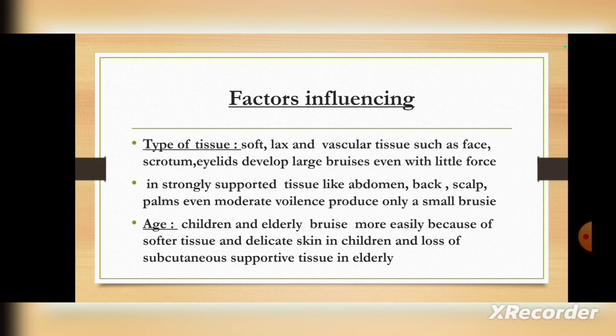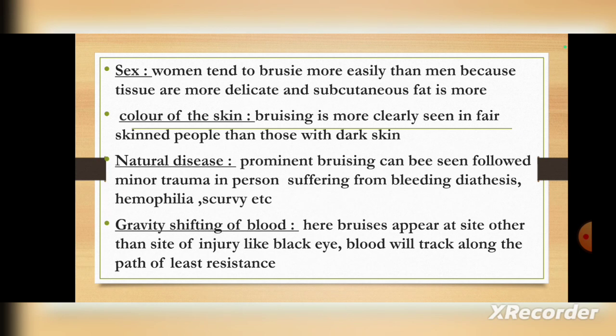When it comes to age, children and elderly bruise more easily because of softer tissues and delicate skin in children. In elderly people, there is a loss of subcutaneous supportive tissue, so they also bruise more. When it comes to sex, women tend to bruise more easily than men because tissues are more delicate and subcutaneous fat is more. Color changes: bruises are more clearly seen in fair-skinned people than in those with dark skin.